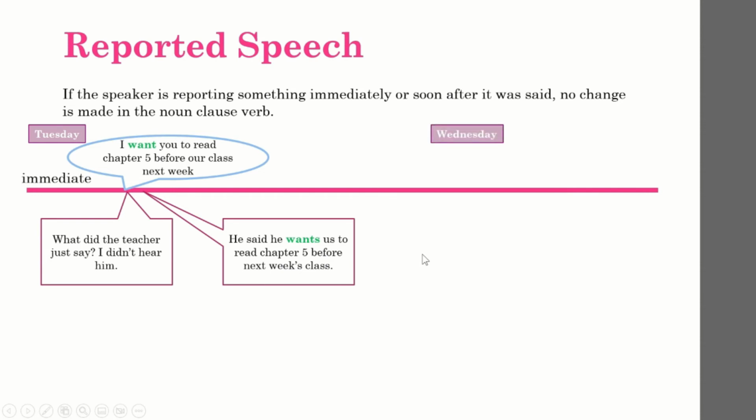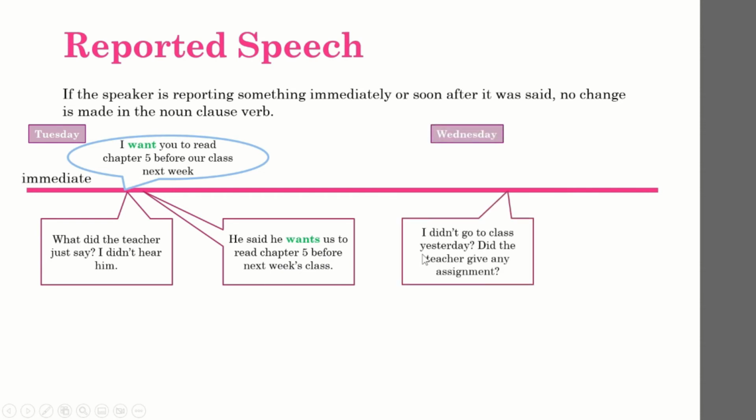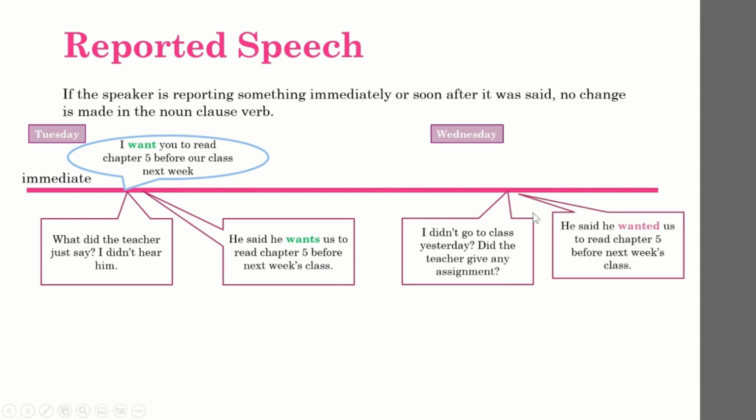On the contrary, if you have to repeat a speech from a while ago, you have to use the past form because some time has passed. "I didn't go to class yesterday. Did the teacher give any assignments?"